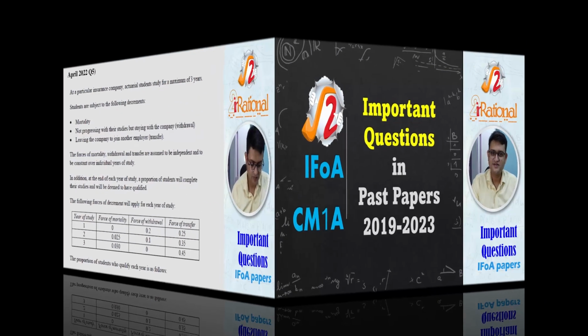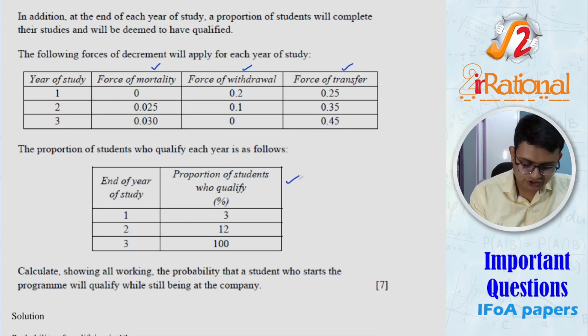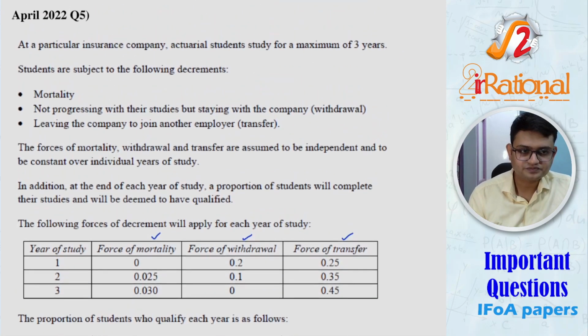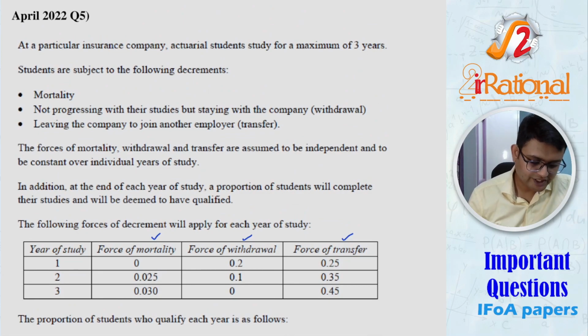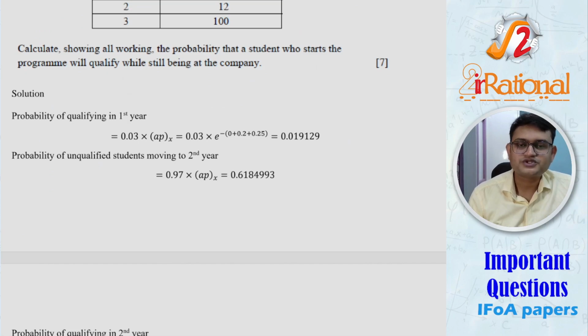Let's get started. April 2022, question number 5 was completely a different type of question. It was not difficult, but I had never seen such a question. You had force of mortality, force of withdrawal, force of transfer. So this is a multi-decrement style question, but they also had the proportion of students who qualified. You should definitely go through this question. It was a different style where each year you will have to solve step by step.